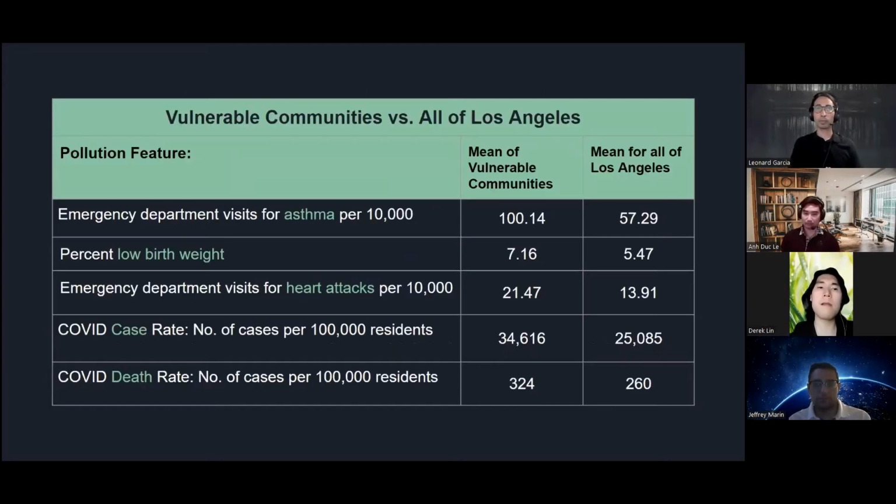When we looked more closely at these vulnerable communities, we found that the average rates of our adverse health conditions were much higher than the individual high pollution groups, and even higher still than Los Angeles as a whole. For every one of the health conditions we had in our data set, these vulnerable communities had average rates that were significantly higher than the average rates for Los Angeles. As an example, the rates of asthma in these vulnerable communities were almost double those for all of Los Angeles, and the same we found for all the other health conditions.